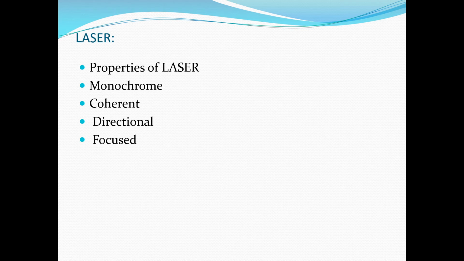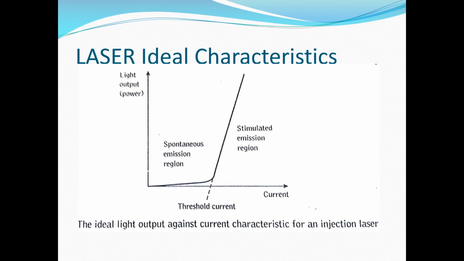Laser light is coherent in nature, that means all the wavelengths contained in laser light are in the same phase. A laser beam does not spread much, that means they are highly directional. Laser light can be sharply focused. We can focus the laser light to form a very small spot. This is nothing but the laser ideal characteristics.